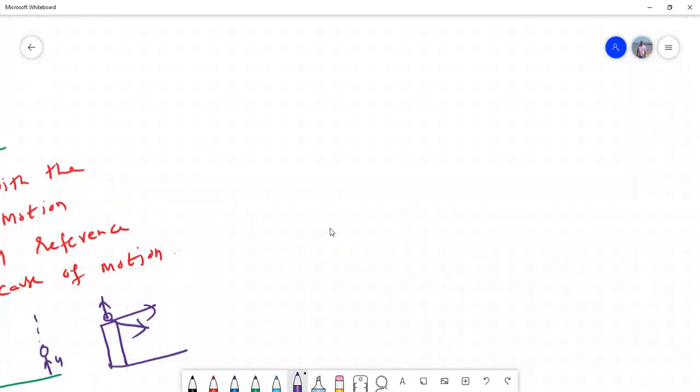Then what is kinetics? Let us see what is meant by kinetics.